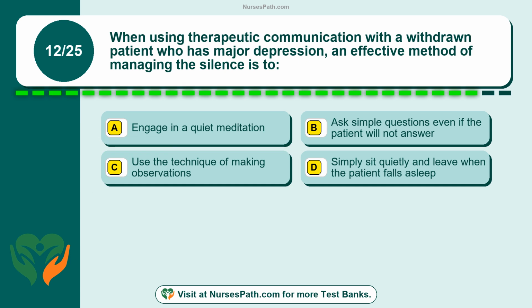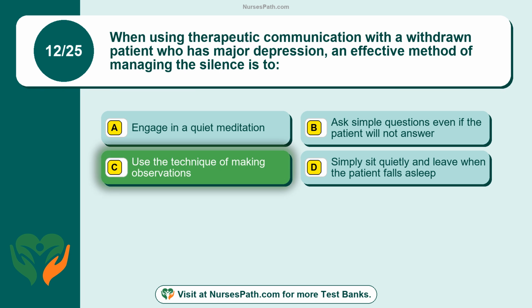Question 12. When using therapeutic communication with a withdrawn patient who has major depression, an effective method of managing the silence is to: Option A, engage in a quiet meditation. Option B, ask simple questions even if the patient will not answer. Option C, use the technique of making observations. Option D, simply sit quietly and leave when the patient falls asleep. The correct answer is option C, use the technique of making observations.